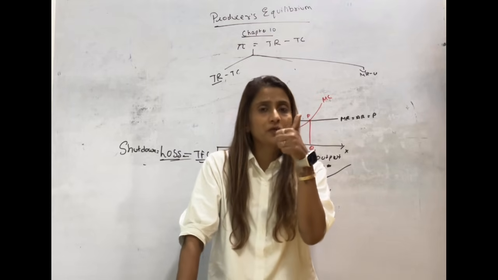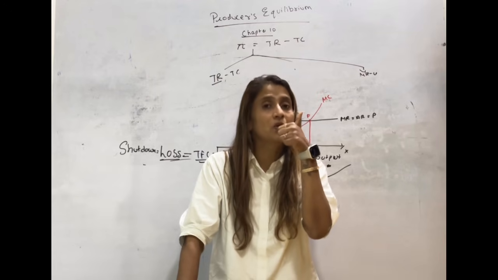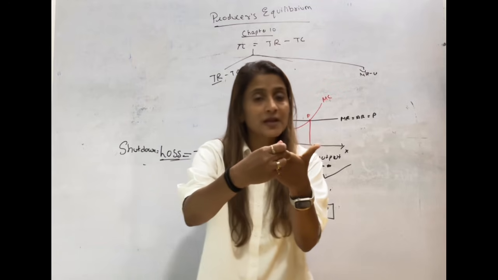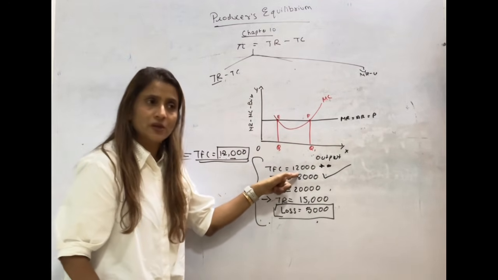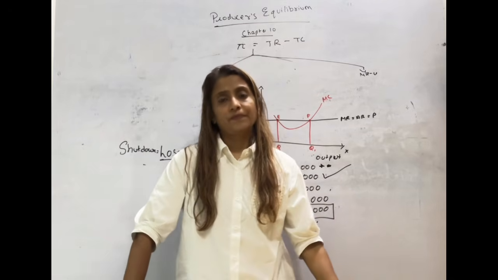If you are able to produce the output and if you are able to generate total revenue which is covering your variable cost completely and a part of fixed cost also, then you should keep your business working.